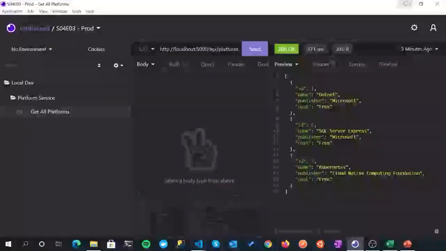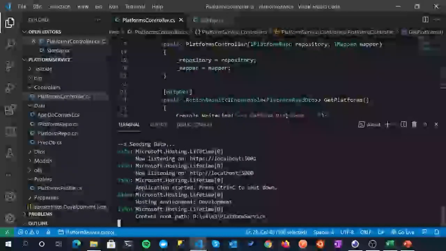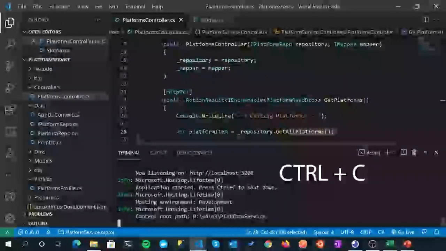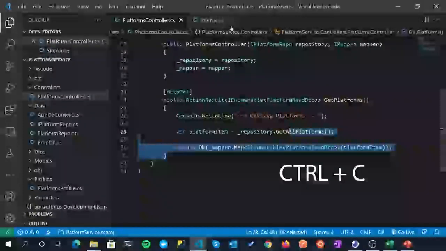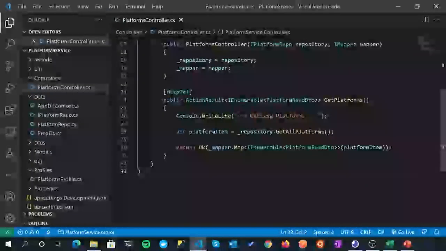All right, cool. So let's finish off our controller for this section. We are going to add a lot more into it going through the course, but for now we're just going to finish off the basics and get our other 2 action results in place. So if, like me, your server's still running, just Control-C to take that down and get rid of the terminal. We don't need startup for the moment, and we're just going to work exclusively within our platforms controller class now.